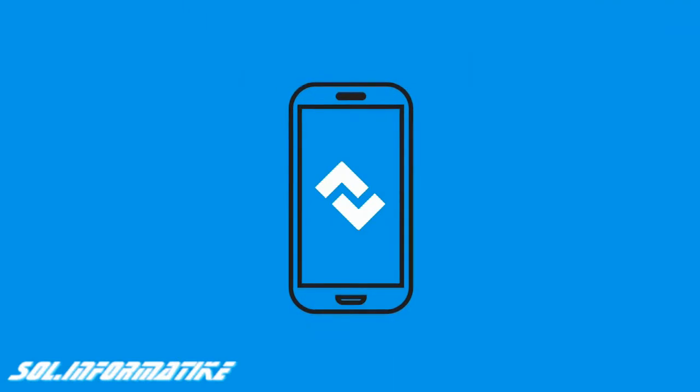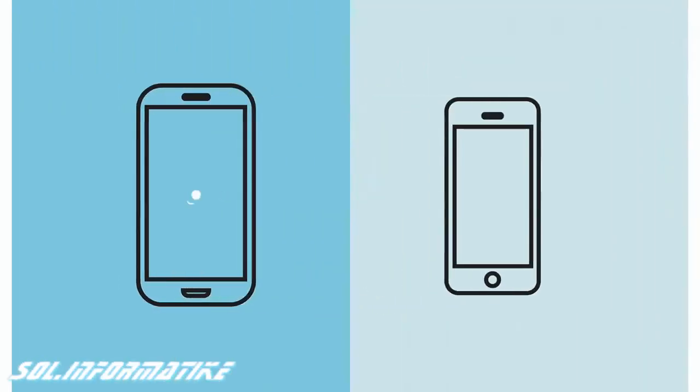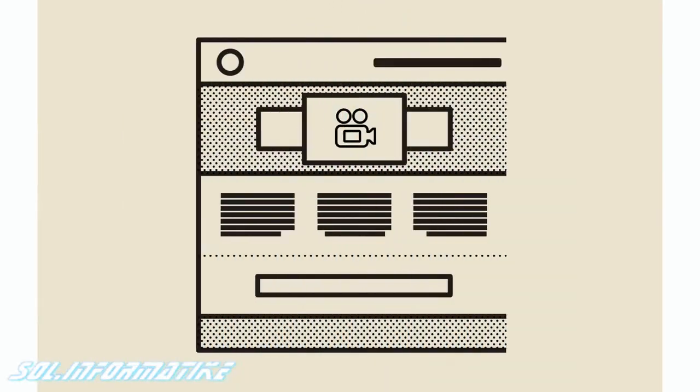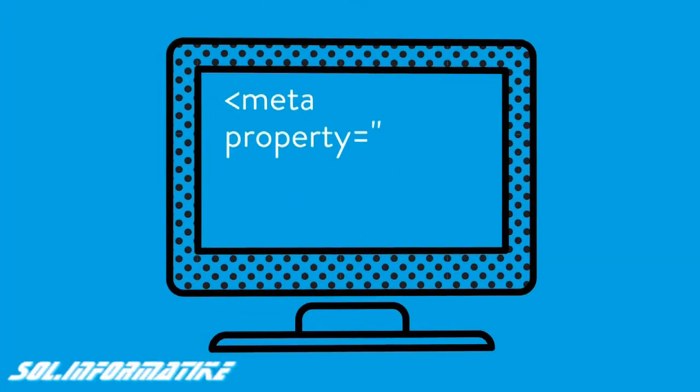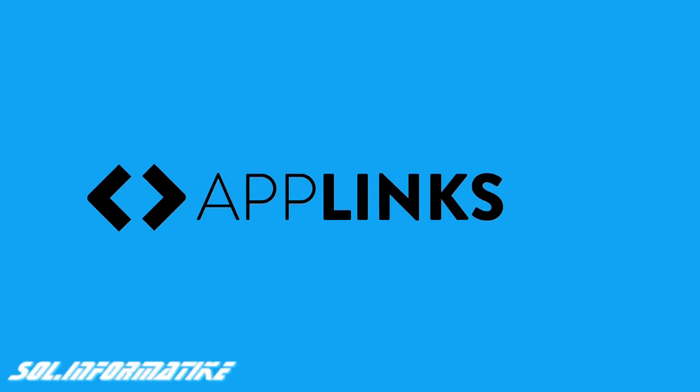AppLinks solves all that. It's an open, cross-platform solution for app-to-app linking. Got a website? Just add a few tags to your HTML to map between your web content and your mobile content. That way, people can link directly into your app. AppLinks, from app to app, in a snap.